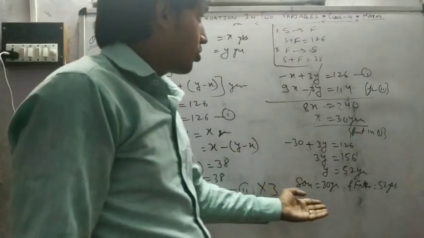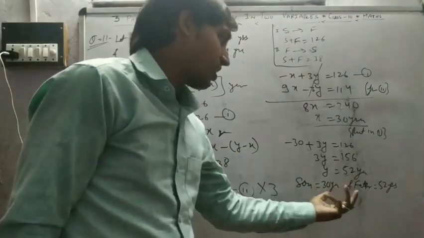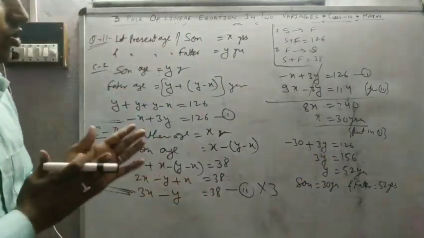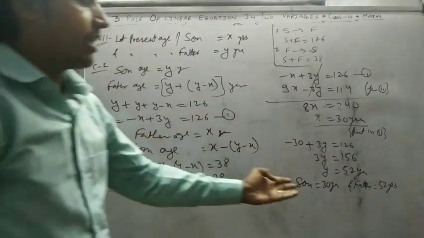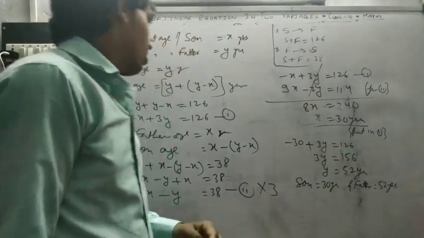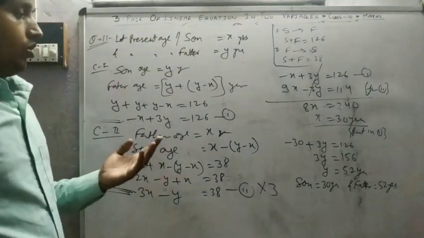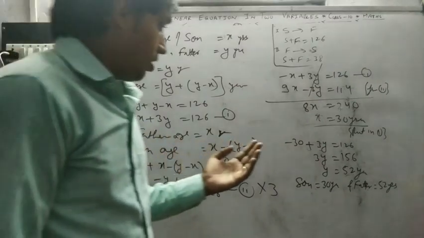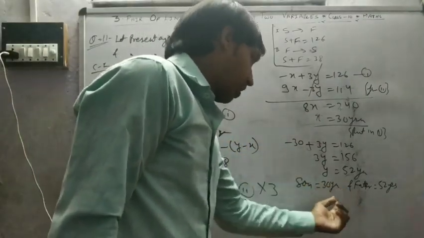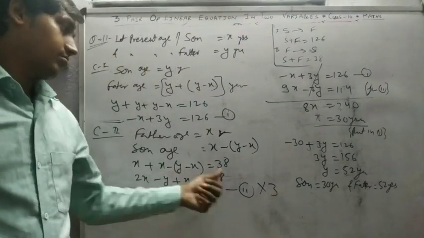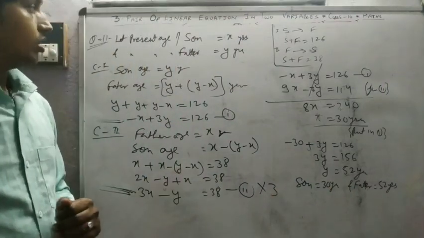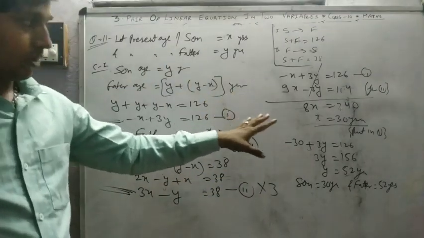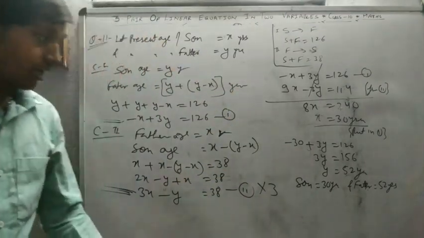The difference is 22 years. We have taken the example of 22 years difference, it's also 22 years. So son is 8 years, 30 and 8 is 38. Okay, so you have to check your answer. Pause the video and note down. Okay, thank you class.